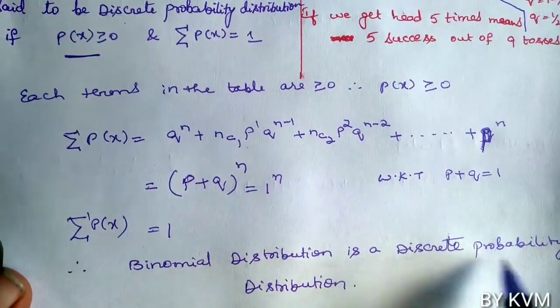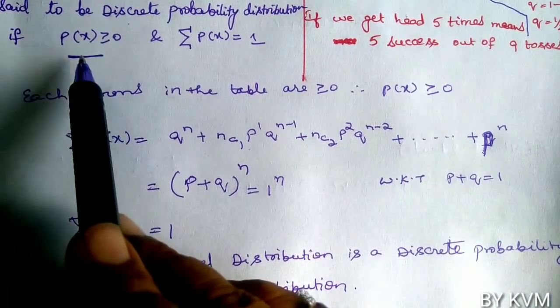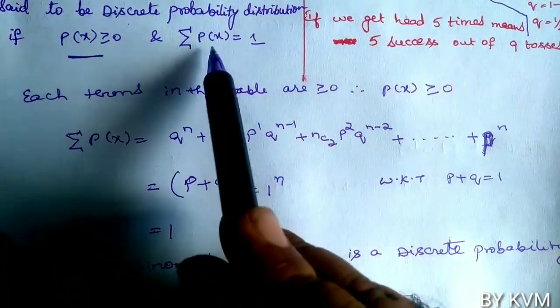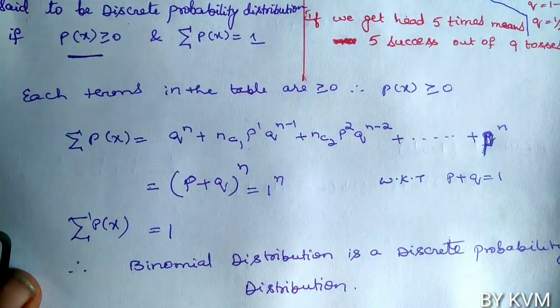So why is it a discrete probability distribution? Because it satisfies both the conditions. The first condition: p of x is greater than or equal to 0. The second condition: sigma p of x equals 1. Now let us solve the problems on binomial distribution.